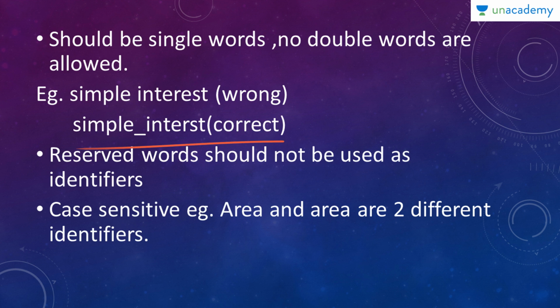Now, reserved words should not be used as identifiers. We have gone through reserved words, right? Keywords are called reserved words. Examples are continue, float. Such words cannot be used as identifiers. Next, identifiers are case sensitive. C++ is a case sensitive language, which means a small letter alphabet is different from a capital alphabet. Example, here we'll take an identifier called Area, which starts with capital A. That is totally different from the one which starts with a small a. So this Area and this area are two different identifiers. That should be noted.